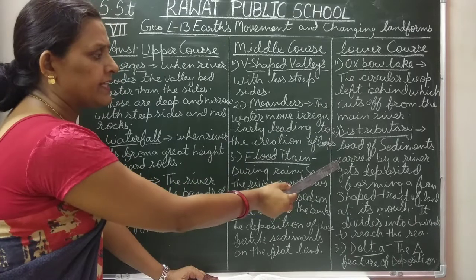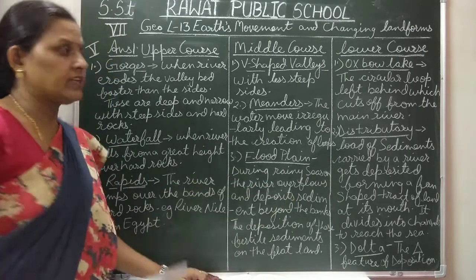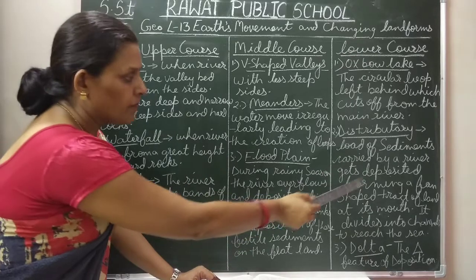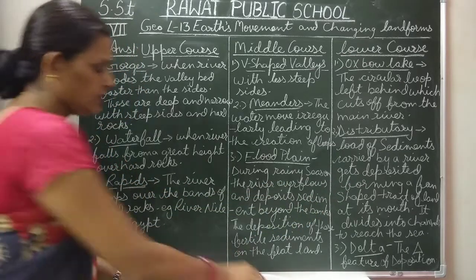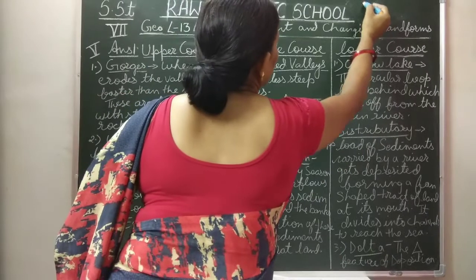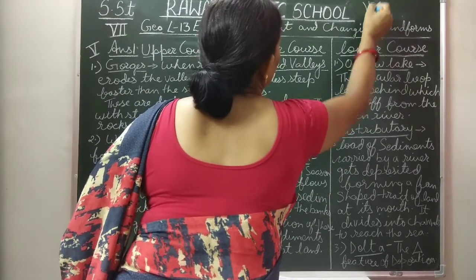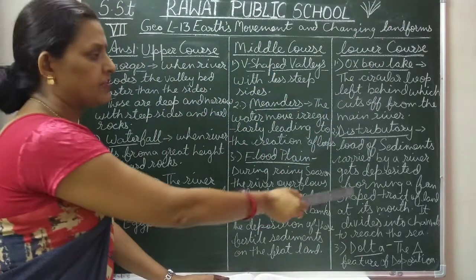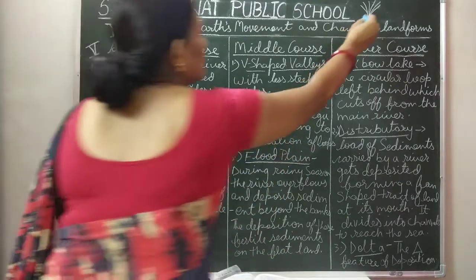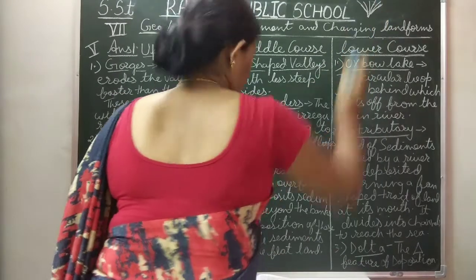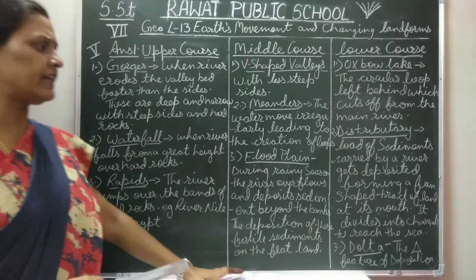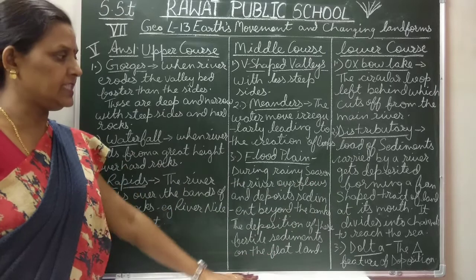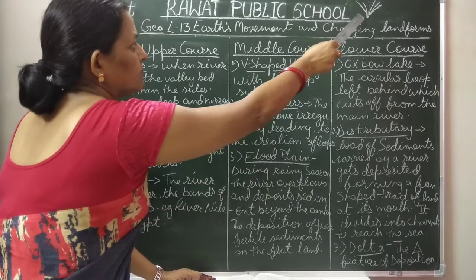The load of sediment carried by a river gets deposited. Whatever sediments the river is carrying, it starts depositing, forming a fan-shaped tract like this. Tract means area, path. A tract of land at its mouth: at its mouth, before the river falls into the sea, a triangular-shaped fan is formed.